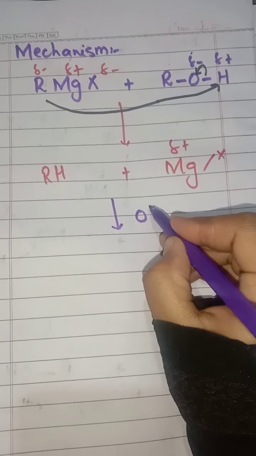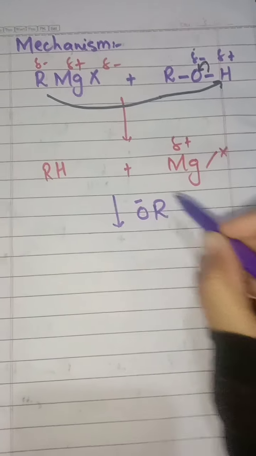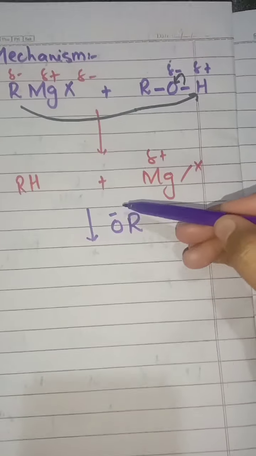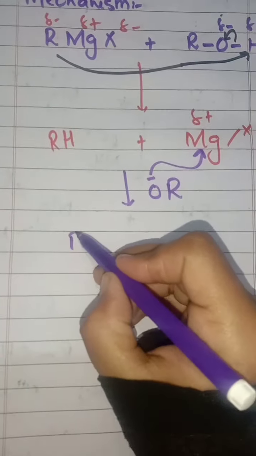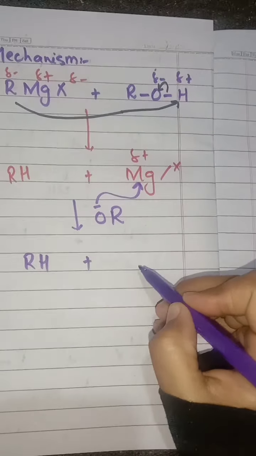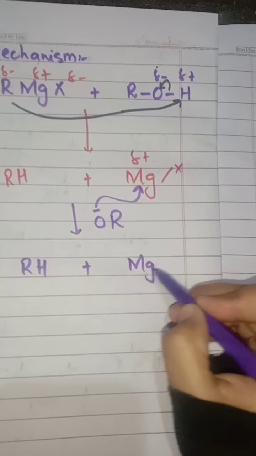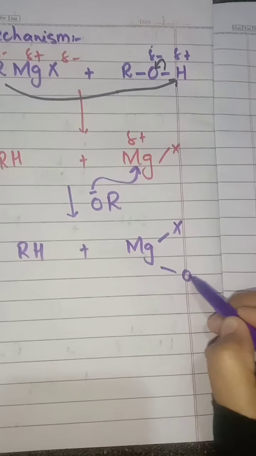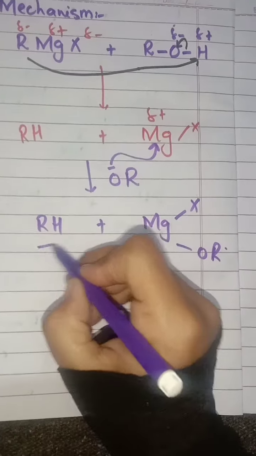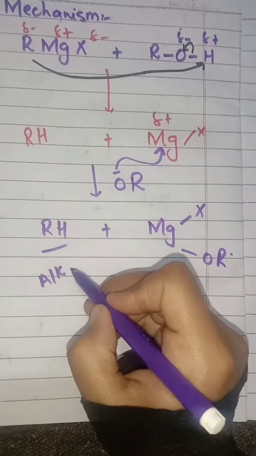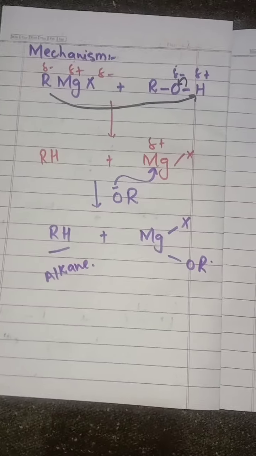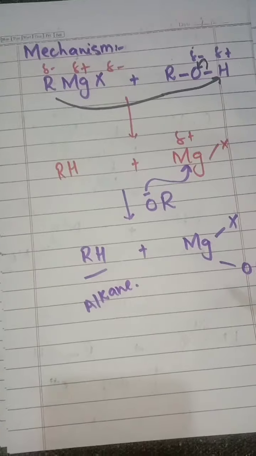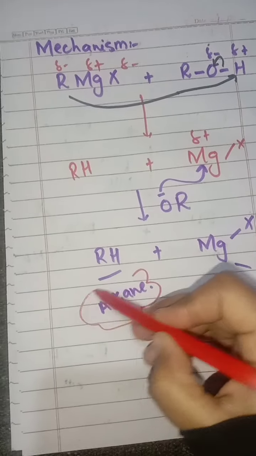In the next step, the OR negative will attack over this magnesium and it will form this compound. So this is again alkane.